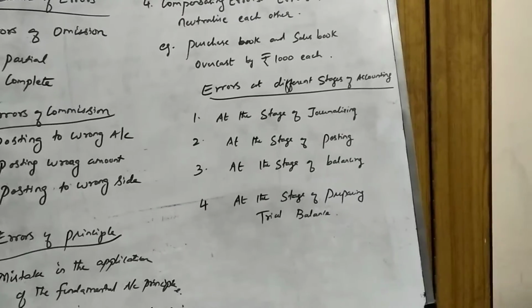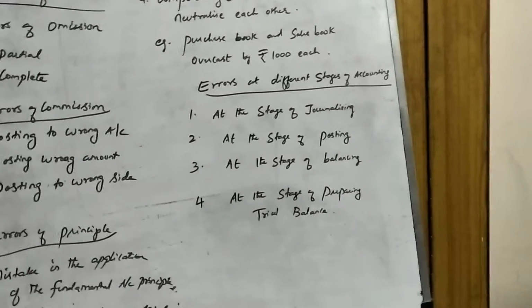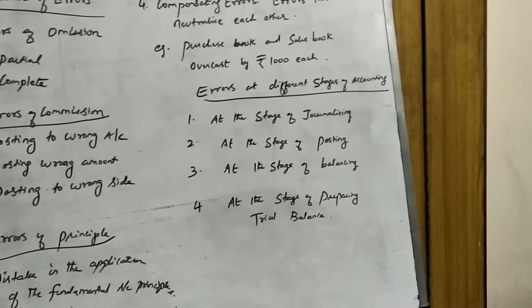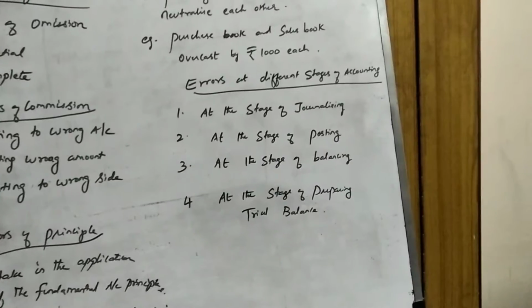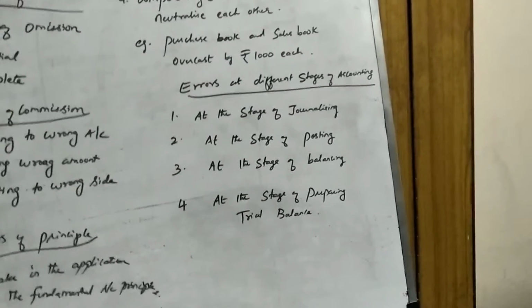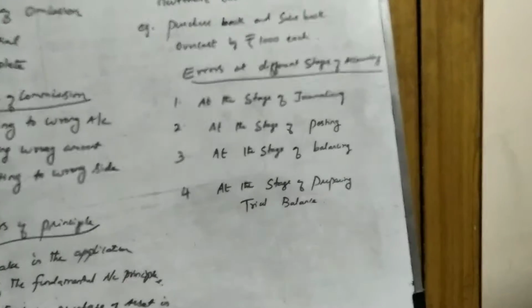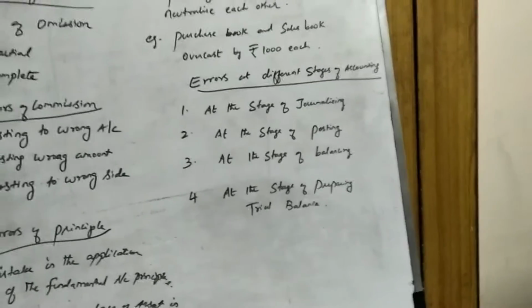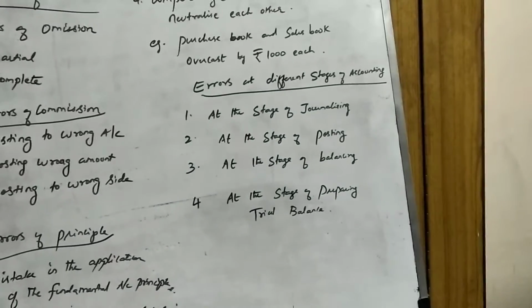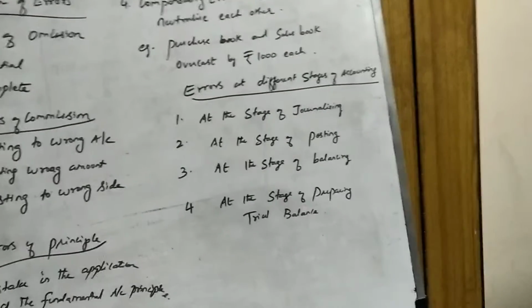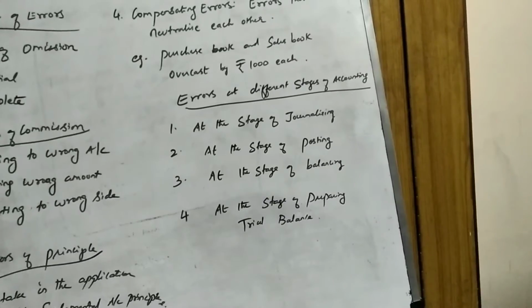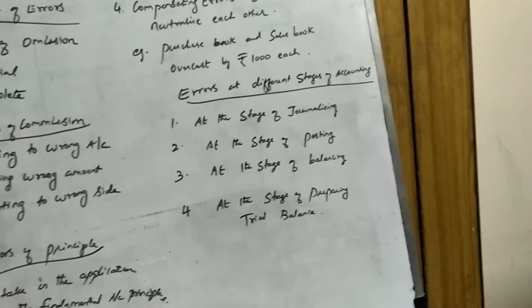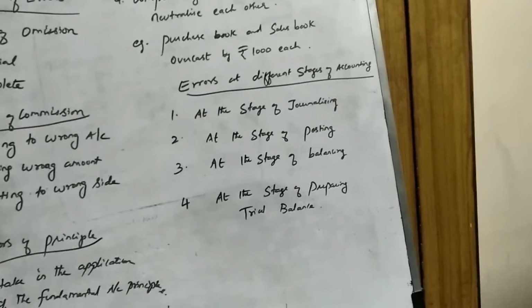And at the stage of posting, again, you have both partial omission as well as complete omission. Complete omission, at the stage of journal entries, you didn't even record the transaction into the journal. It is left out completely. Partial omission, you would have recorded that transaction in the journal, but while posting that into the ledger, you would have done partially. One part of the account may be recorded correctly, the other part may be left out. This partial omission is possible at the stage of posting into the ledger.